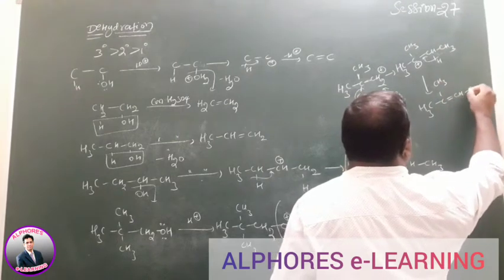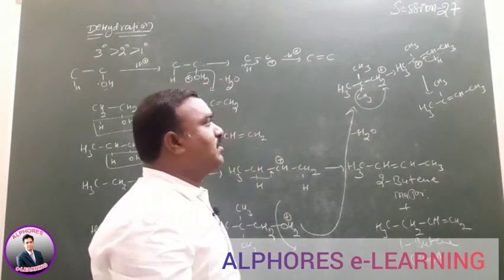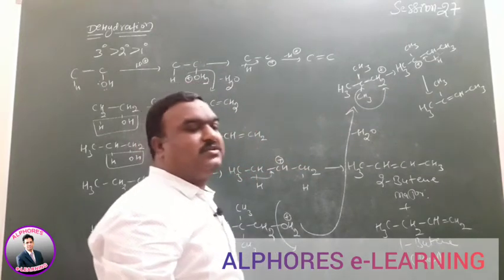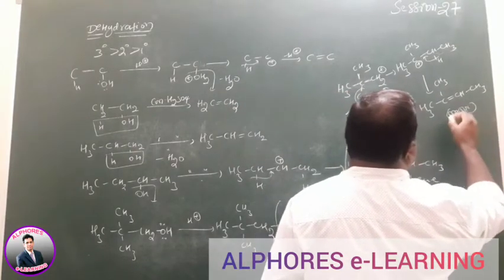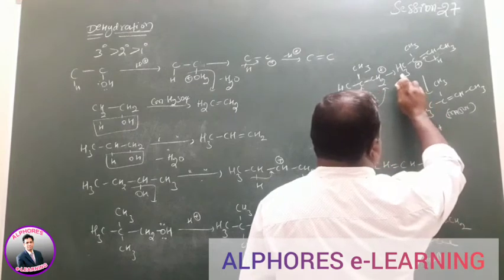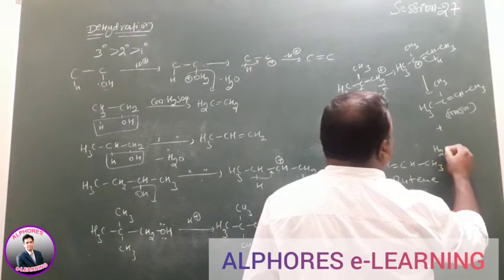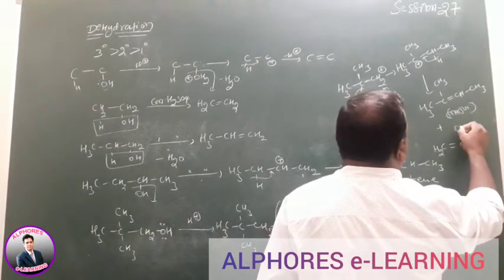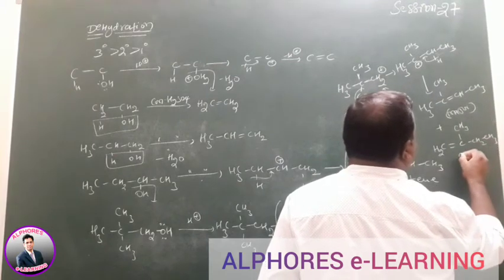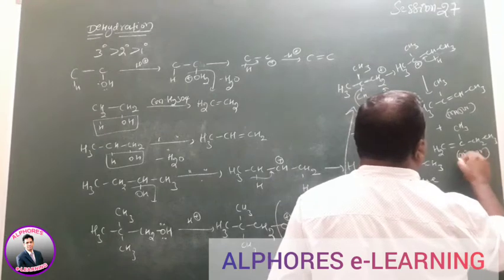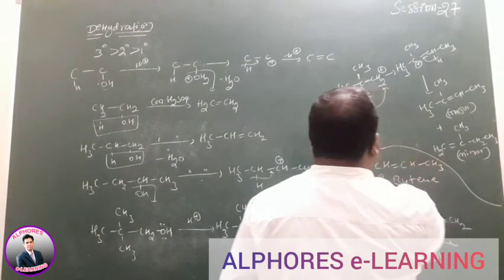CH double bond, again CH3. 2-methyl-2-butene is formed here. That one is the major product, the Saytzeff product. If you remove the hydrogen from the primary carbon, here CH2 double bond, again CH3, here CH2 CH3. This one is the minor one. Based on the connectivity of atoms, we can write that product here.